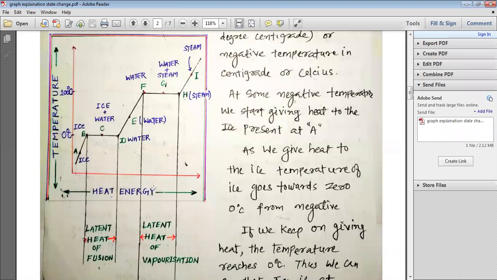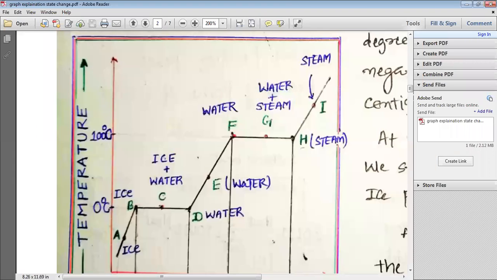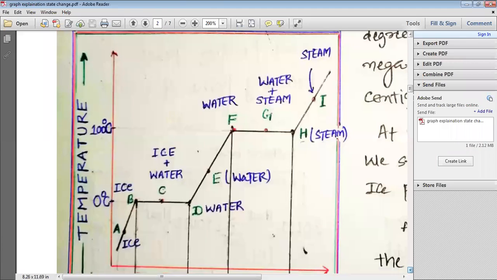But for that, I have a graph to show you. My dear students, it is very much necessary that you understand this graph well, you study this graph, you draw this graph so that we can explain it well. Now let us look at the graph in detail and try to study it well. This graph is available on your screen now so that you can study it well and understand it well.